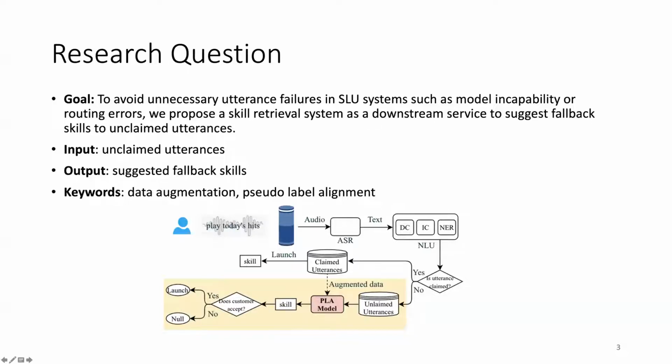Passing through the PLA model, we will suggest the best suitable fallback skills and ask whether the customer is satisfied or not. If the customer is satisfied, we will launch the skill. Otherwise, we will still return saying that, sorry, we cannot handle it.